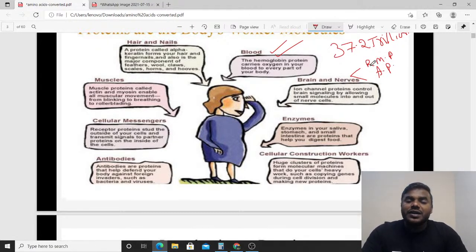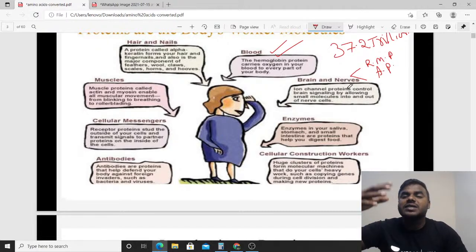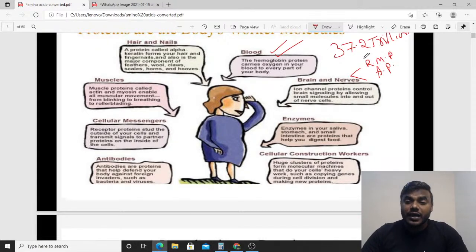Now if this resting membrane potential and action potential are to be carried by the brain as well as the nerves, this entire potential is exclusively based on exchange of ions, especially the most important ions, my friends, like sodium ion as well as the potassium ion.